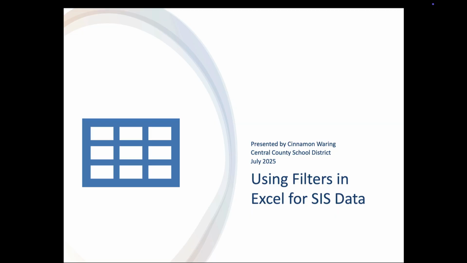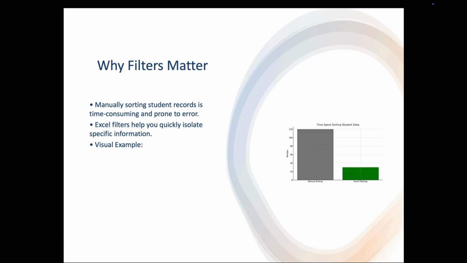Okay, so I put together a presentation describing why using filters in Excel for SIS data is more beneficial than manually sorting. So, why do filters matter? Manually sorting student records is time consuming and prone to error. Excel filters help you quickly isolate specific information. So here's a visual example of how much time is spent manually sorting versus using Excel filters. You see that balance. You see how much more time it takes if you sort manually, and how little if you use Excel.